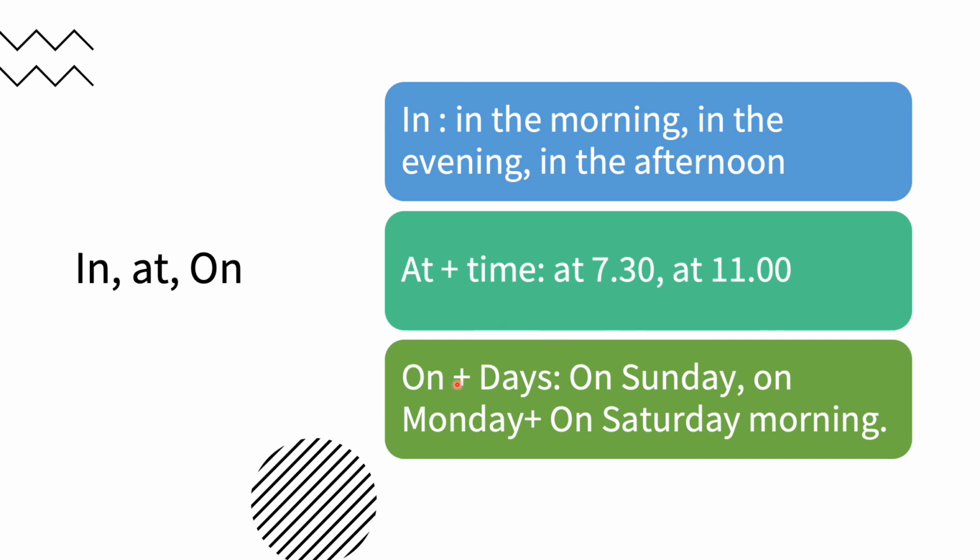Okay, now on, always with days or part of days, I will use on. For example, on Sunday, on Monday, or part of that day. For example, on Saturday morning. You notice here that morning is preceded by Saturday, so I will use on. Okay, so always on with days. Okay, I hope this is clear for you. We will do more exercises together later.